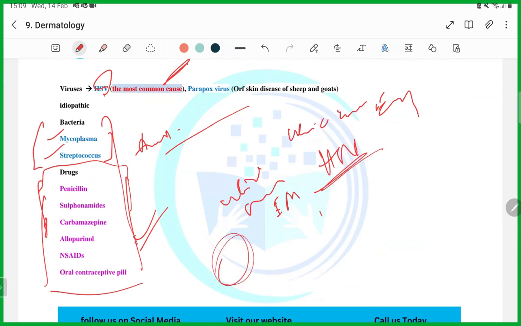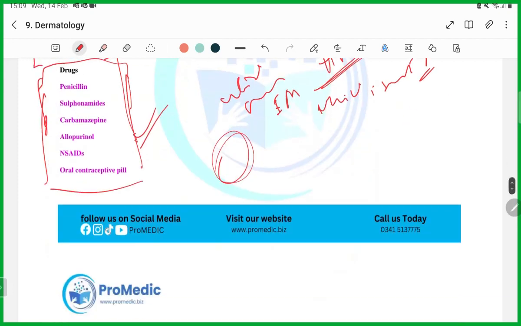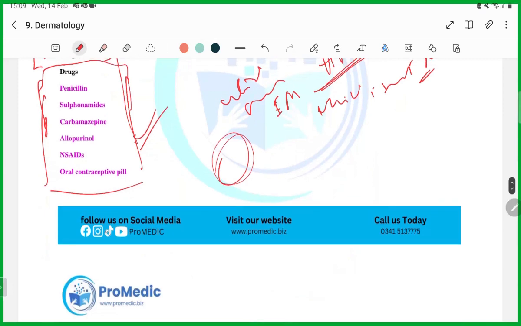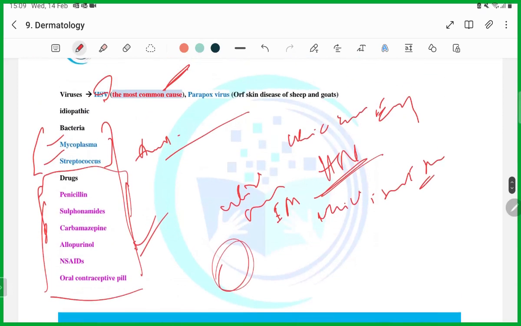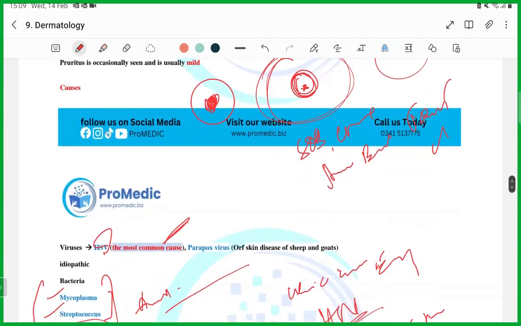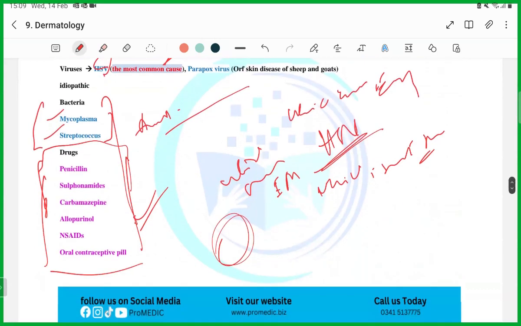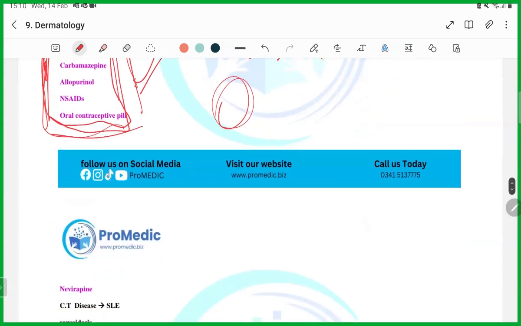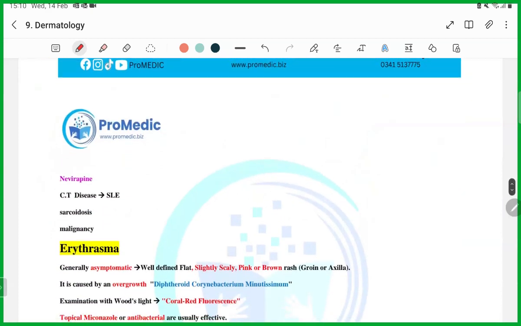Similarly, which of the following drugs is not a cause of erythema multiforme? The drug options will be there, and all the drugs that are causing it are listed here. The list is here. So you have to remember it, because anything can come in the exam like that.